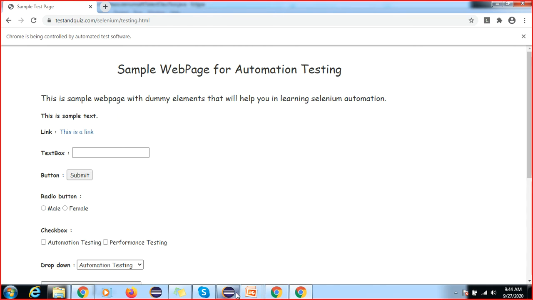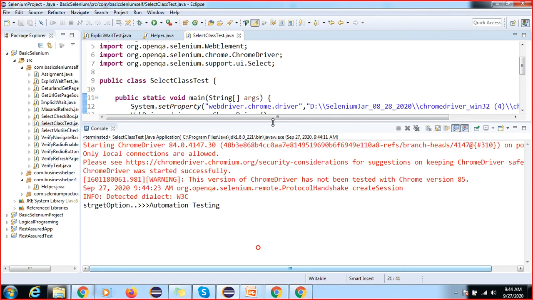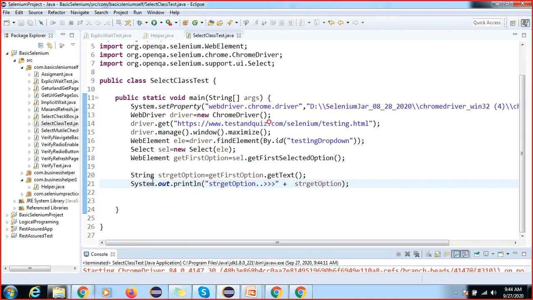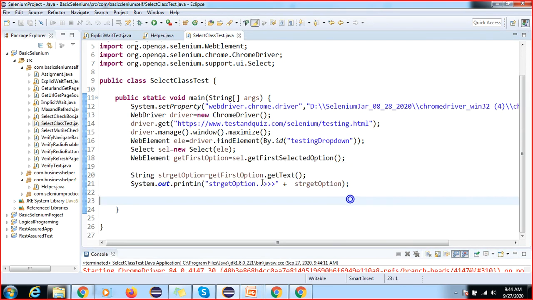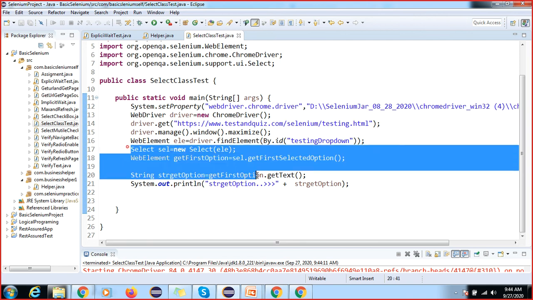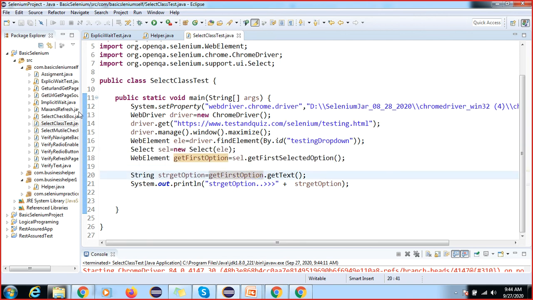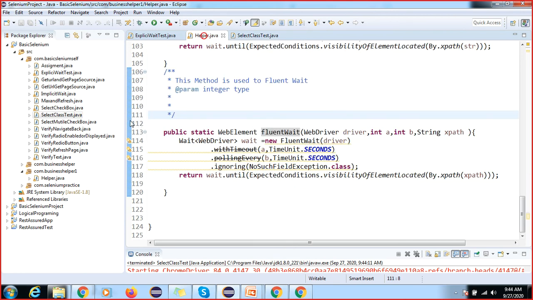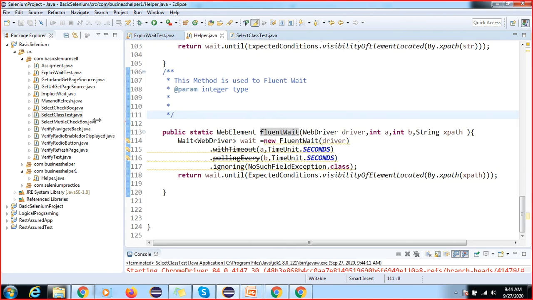Okay, so I'm not closing this, so now we are able to print this value, right? The first option is already selected by default, so we are getting this. So how do we make this functionality reusable? Again we can go to the helper class. So where is your helper class?